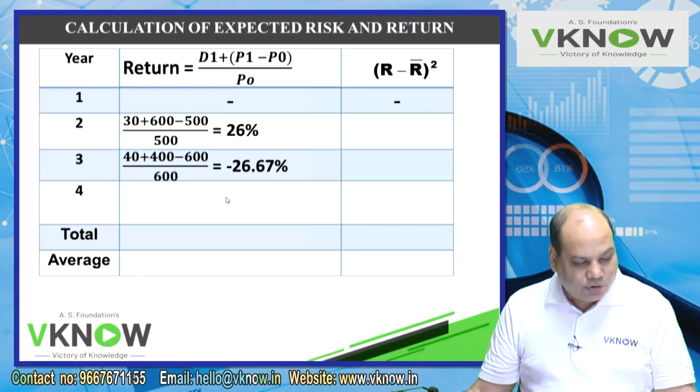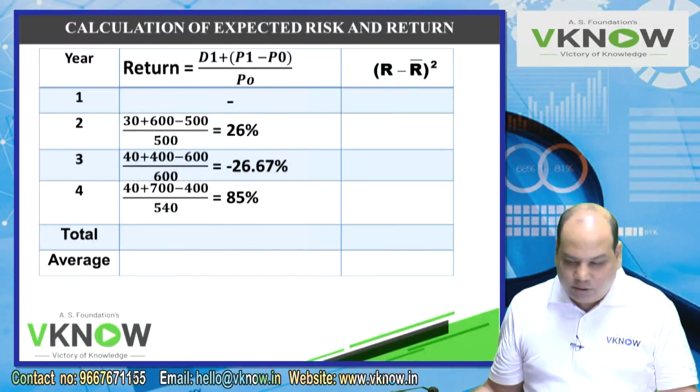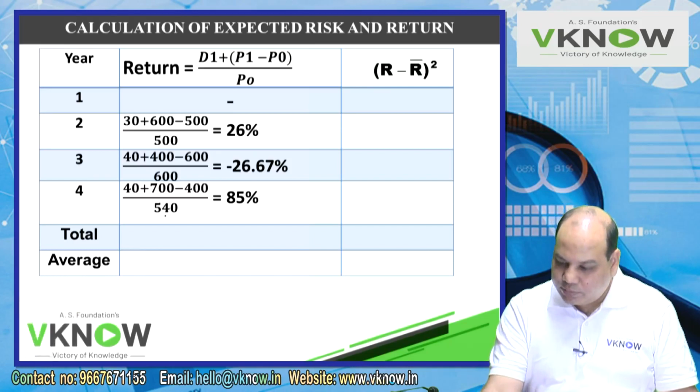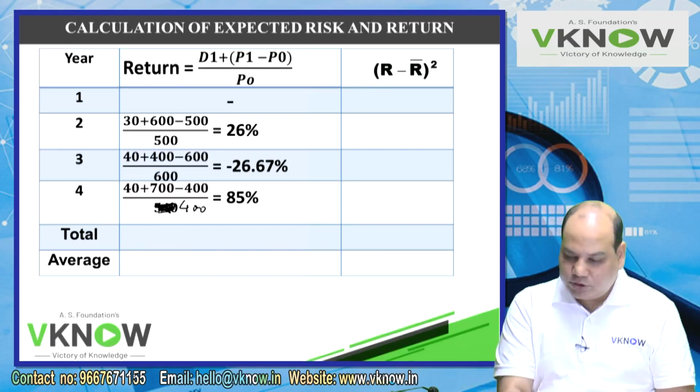And try fourth year. 40 plus 700 minus 400 divided by 400. Solve. 40 plus 700 minus 400.